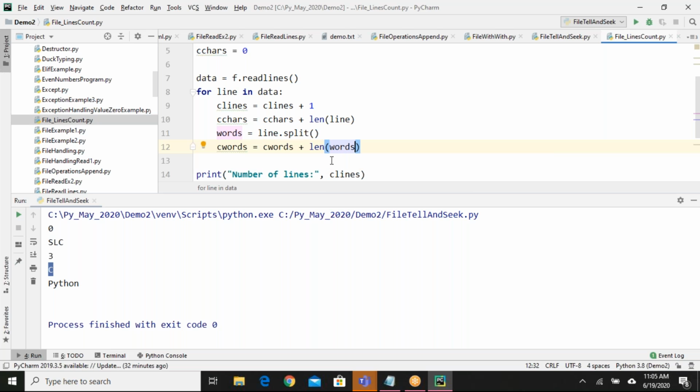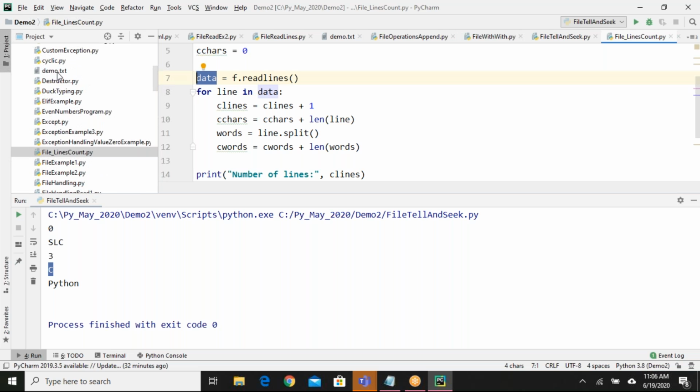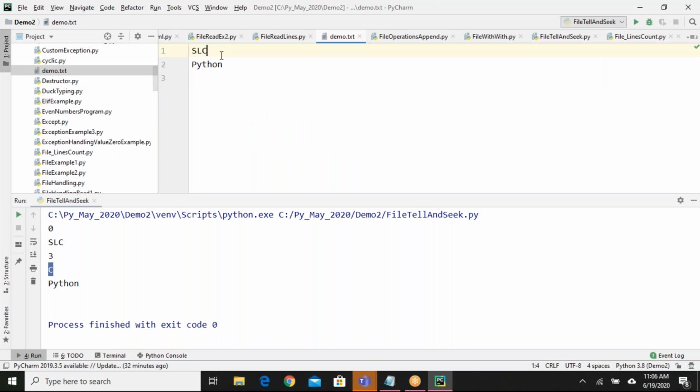I can say length of the words. You may ask me, can't I use length against the data? Yes, we can use length against data also. Length or count will give you the number of lines available also. I think in our program there are no words in each line. So let me write some words. Hello, SLP Python.